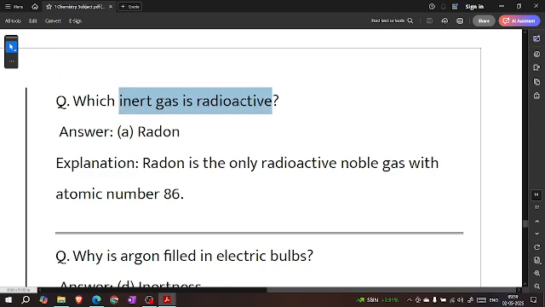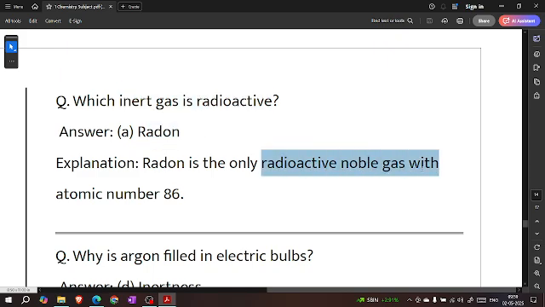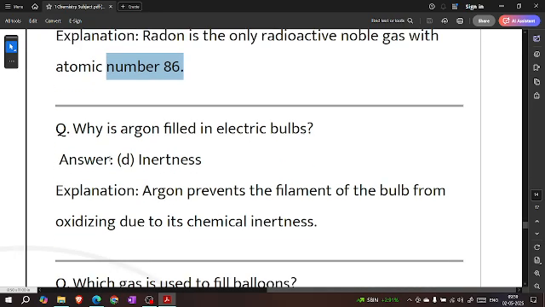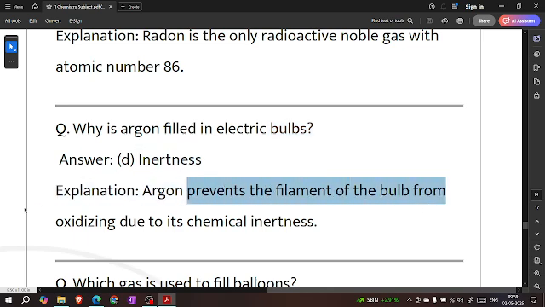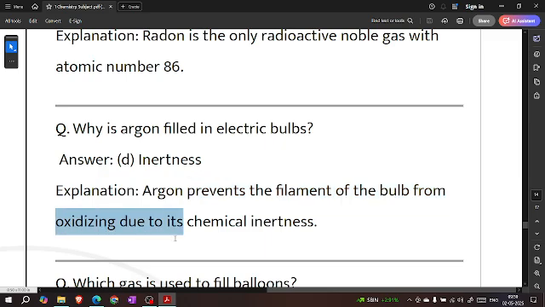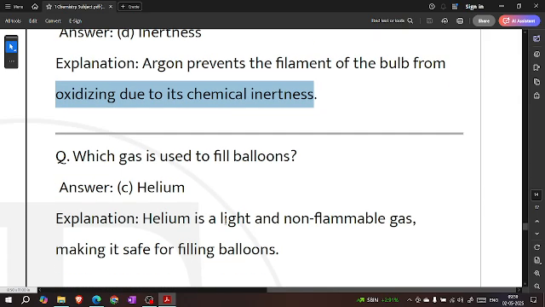Which inert gas is radioactive? Radon. Radon is the only radioactive noble gas, with atomic number 86. Why is argon filled in electric bulbs? Inertness. Argon prevents the filament of the bulb from oxidizing due to its chemical inertness.